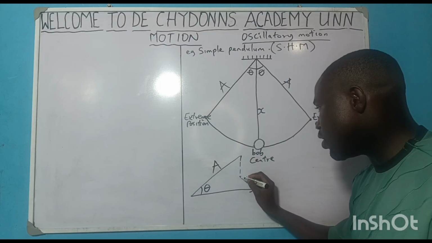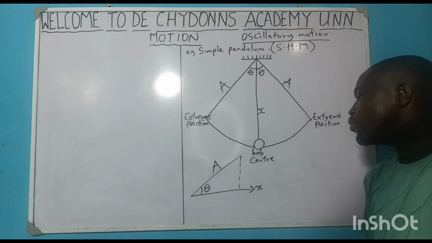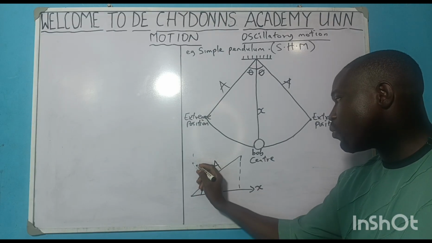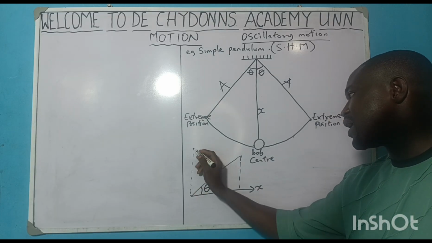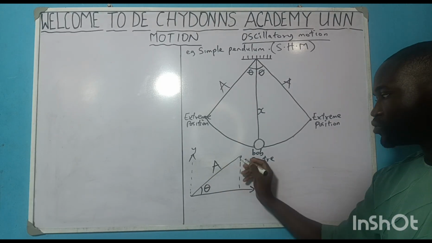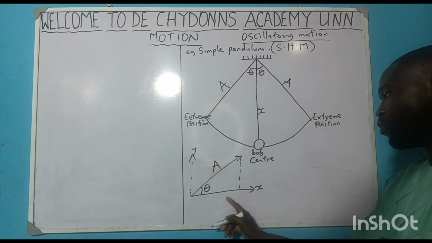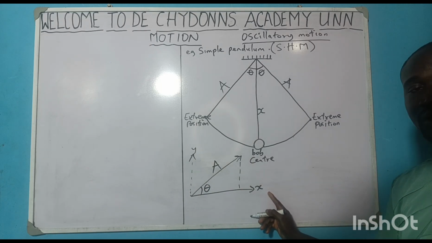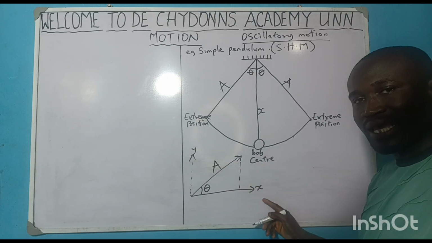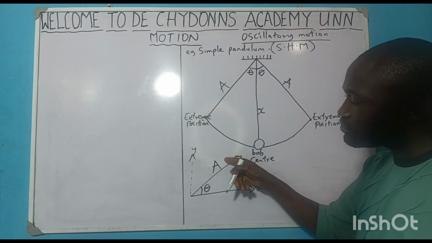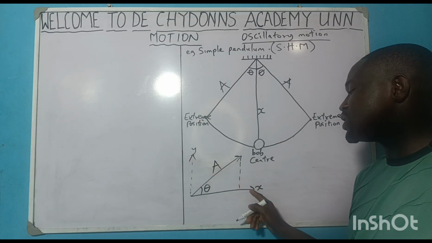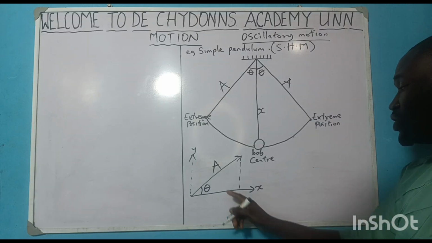So it will be easy for us to do our derivation and understand what we are doing. Okay. Now, we are saying that this A, this amplitude, is in between the vertical y and the horizontal x. Because this A is in between this y and this x, all we do is resolve this A such that we get the share for y and the share for x. But the one I need is the share for x.